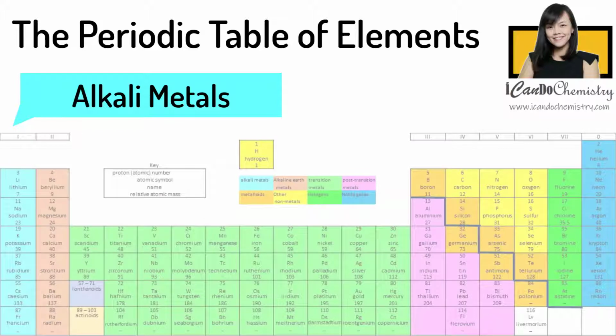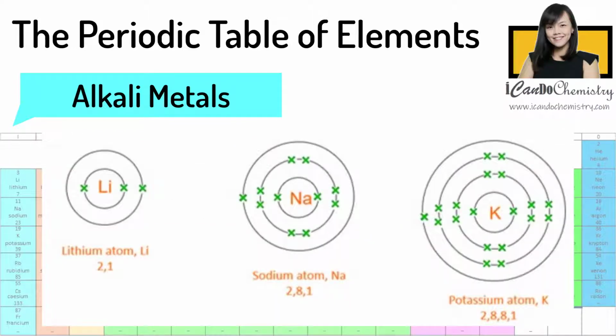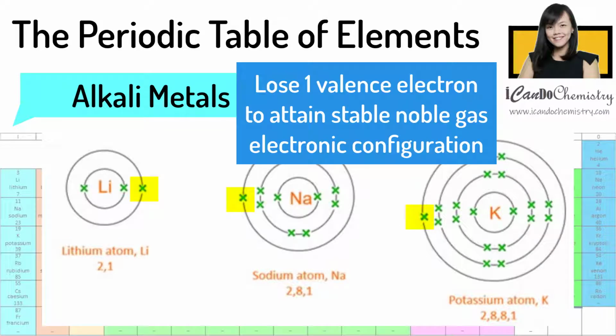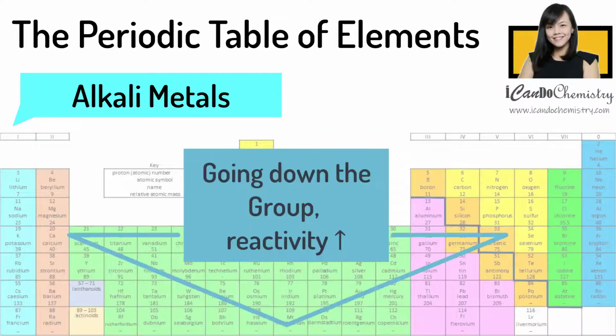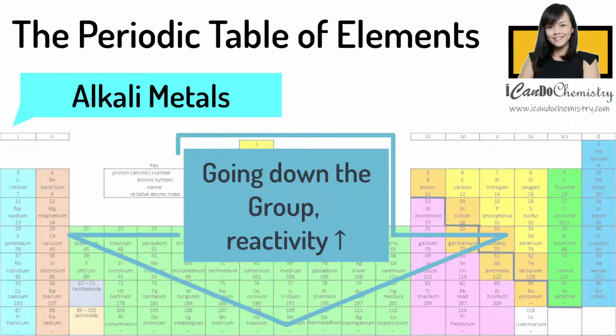Let's focus on the chemical properties of alkali metals. Each of these alkali metals, their atoms have 1 valence electron. By losing this valence electron, the alkali metal will attain the stable noble gas electronic configuration. Going down the group, the reactivity of these alkali metals increases.